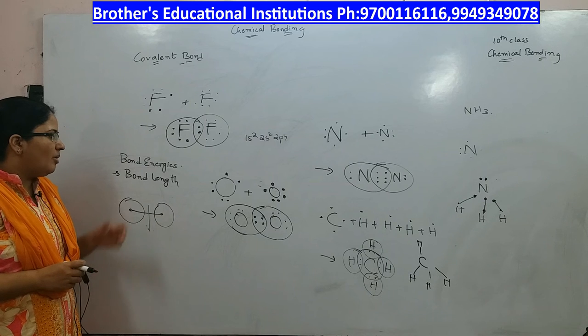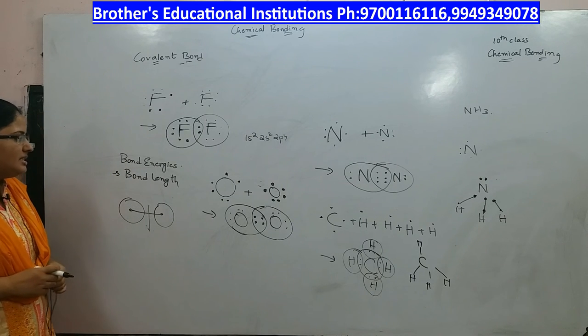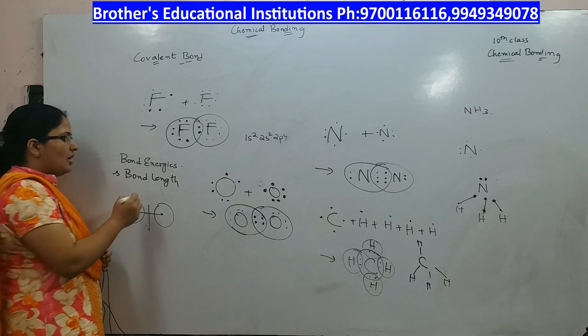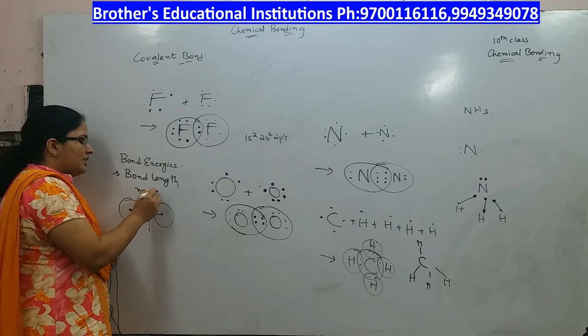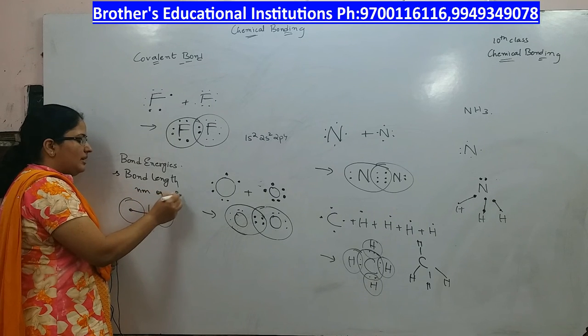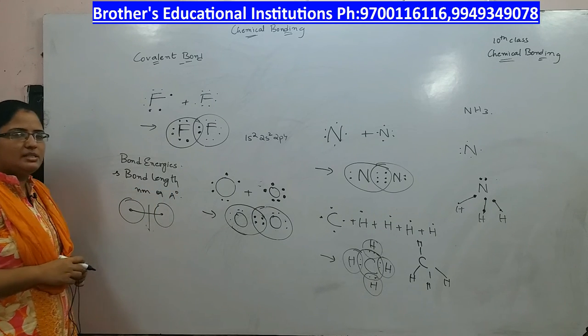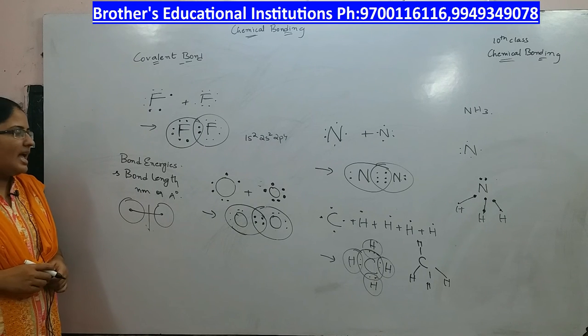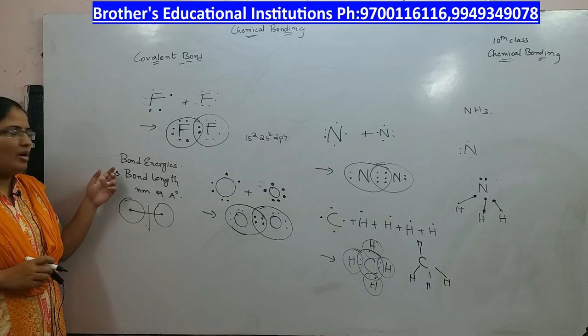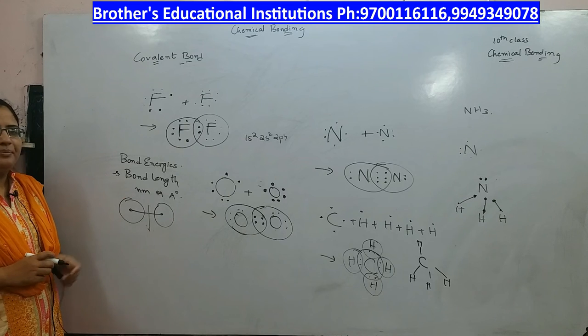Now, that is about bond length and bond energy. Since bond length is very small, it is measured in nanometers or angstroms. The unit for bond length is nanometer or angstroms. So, that is about bond energies and bond length.